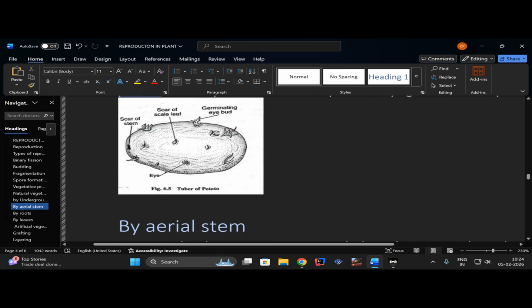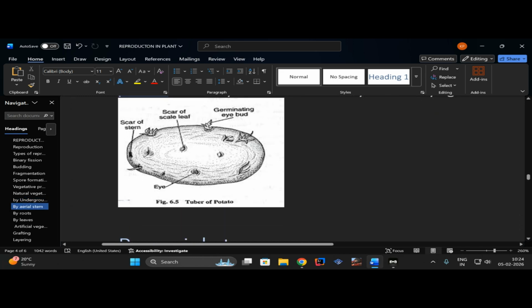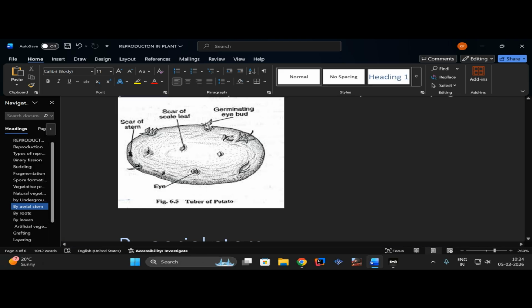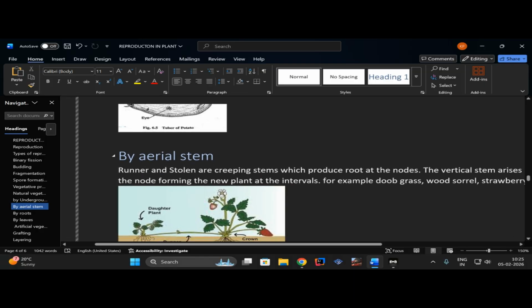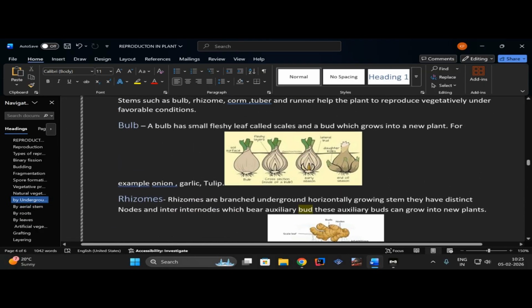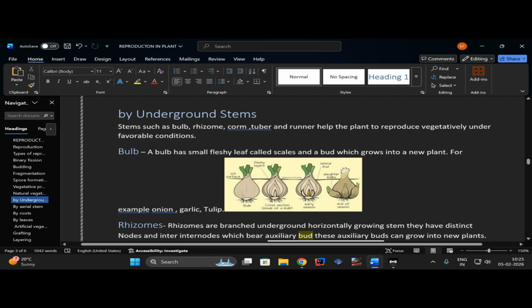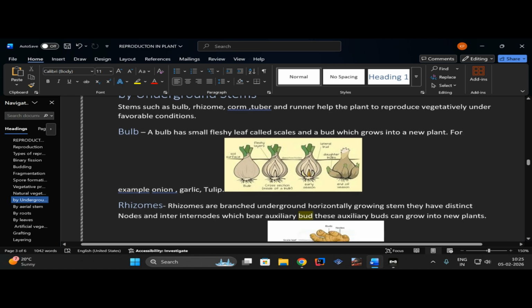It is having different kinds of spots, just like acne or pimples, and each of these spots can grow into a new plant. It is a kind of small flowering part of it. Flowering, I'm saying, a small plant or a plantlet, something similar to that. So the only difference between these three or four: a bulb is having scales and a small bud inside it.